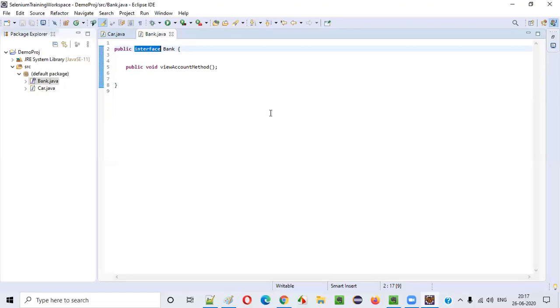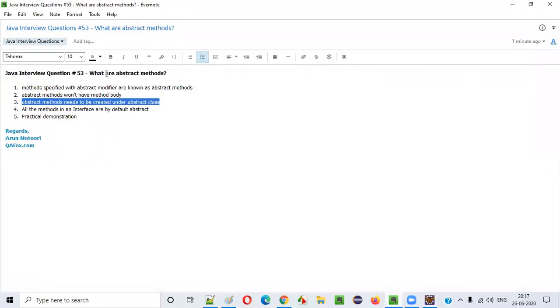So guys, this is all about abstract methods. First, methods specified with the abstract modifier are known as abstract methods, and these will not have a method body. Then abstract methods need to be created under an abstract class only; you cannot have abstract methods inside normal classes. Then all the methods in an interface are by default abstract, so they will not have a method body.